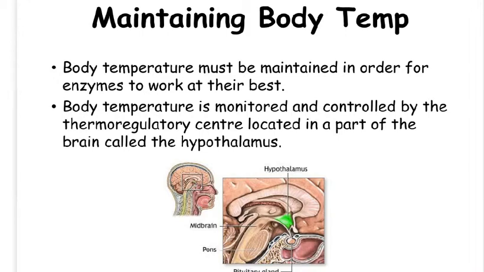The temperature of the human body is normally kept at about 37 degrees. This is the core temperature of your body though. Your fingers and toes will feel colder than this. Body temperature is monitored and controlled by the thermoregulatory centre in the brain. This is located in a part of the brain called the hypothalamus. It is very dangerous if your body temperature goes above 40 degrees or below 35 degrees. Above 40 degrees you may suffer from heat stroke and dehydration, and below 35 degrees your body develops hypothermia and if untreated can lead to death.